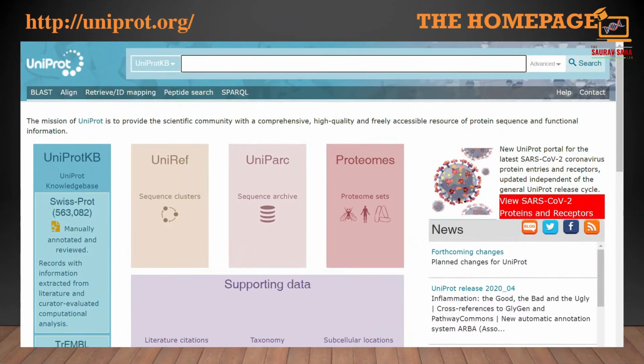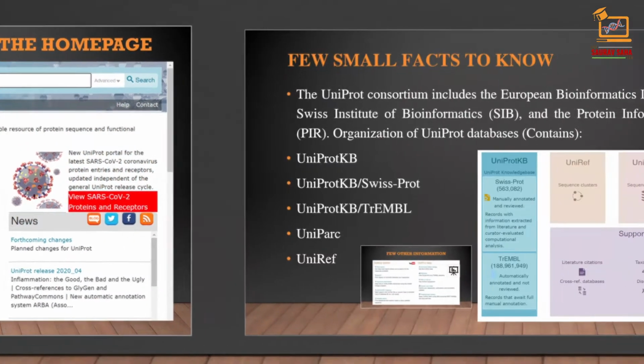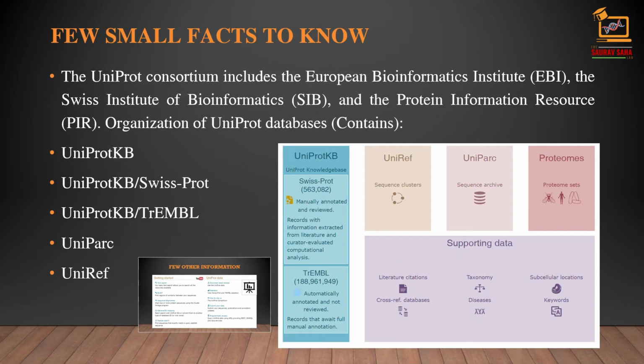Over here we can see the homepage of the UniProt database. A few facts to know about the UniProt database: the UniProt consortium includes the European Bioinformatics Institute (EBI), the Swiss Institute of Bioinformatics (SIB), and the Protein Information Resource (PIR). Each consortium member is heavily involved in protein database maintenance and annotation.